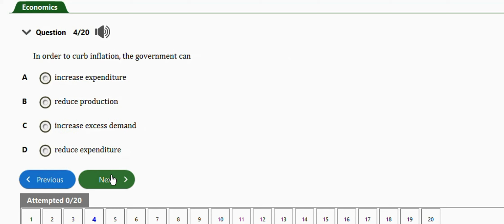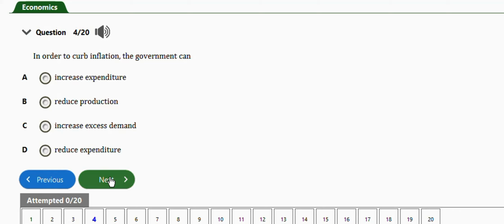Next question is this one. It says, in order to curb inflation, the government can: we have increased expenditure, reduce production, increase excess demand, reduce expenditure. So the right answer to this question is option D, which is reduce expenditure. Okay, so this is one way to curb inflation by the government.